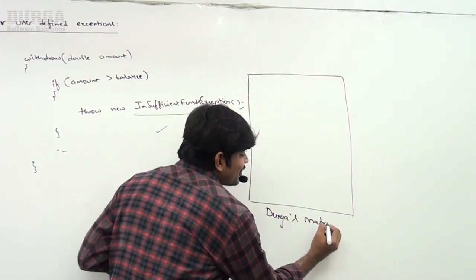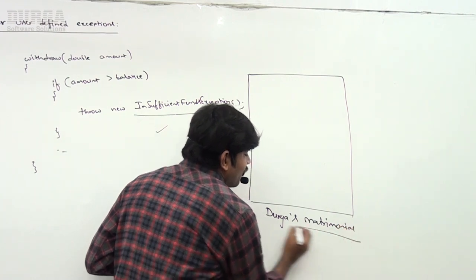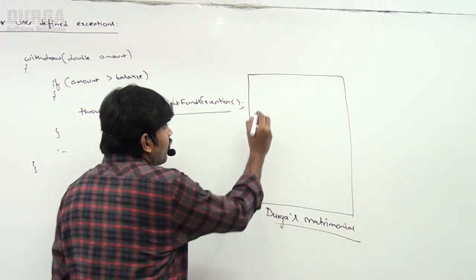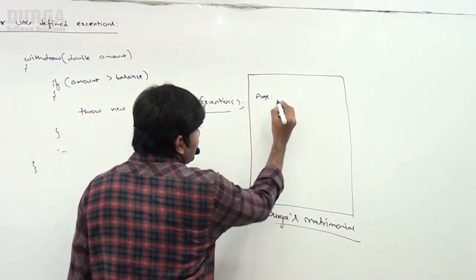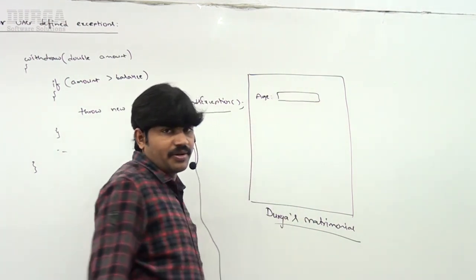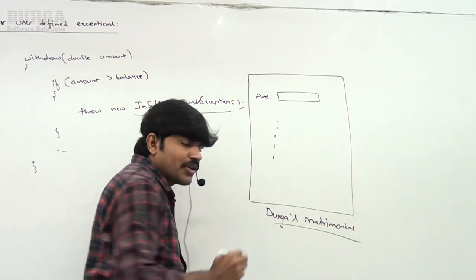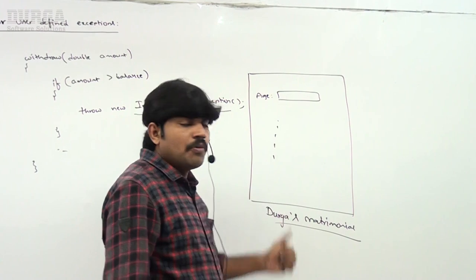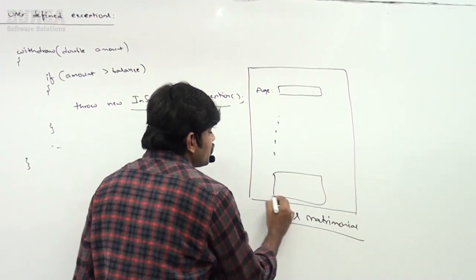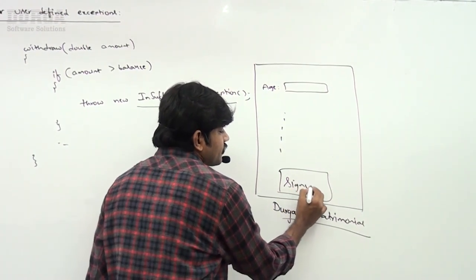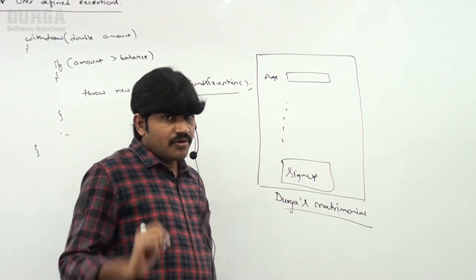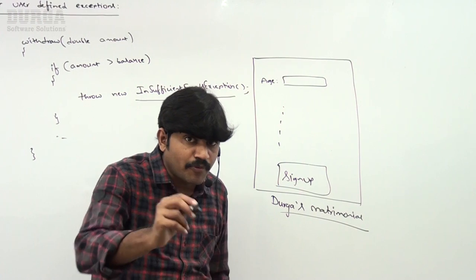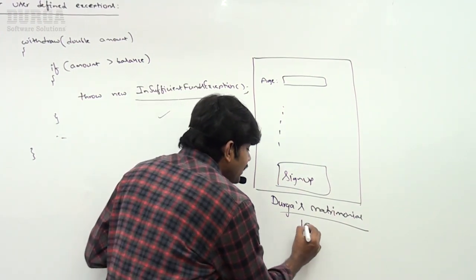Okay, Durga's matrimonial. I developed one web application, Durga's matrimonial site. Here I have to provide age, qualification, requirements, and there are multiple fields. For user registration, for sign up purpose, compulsorily he has to provide multiple information. At last he has to submit, or otherwise sign up.